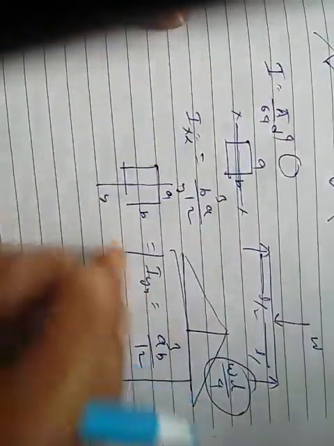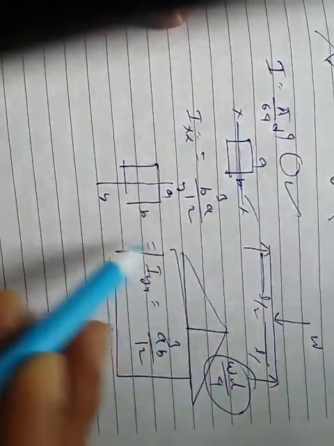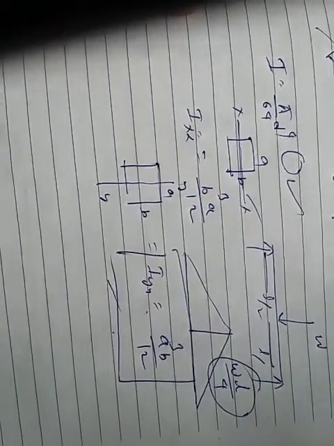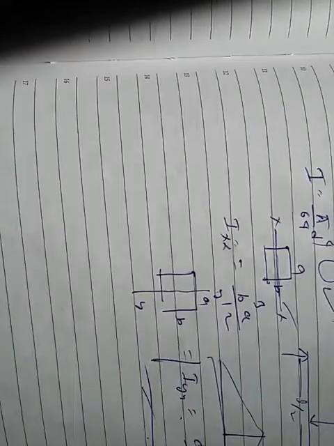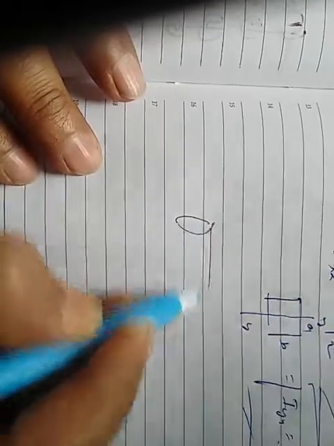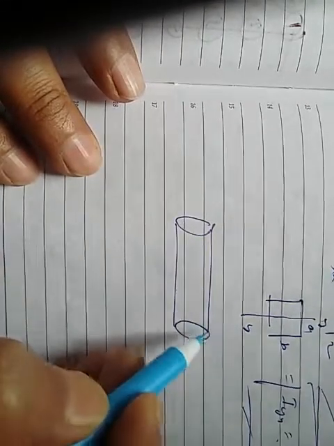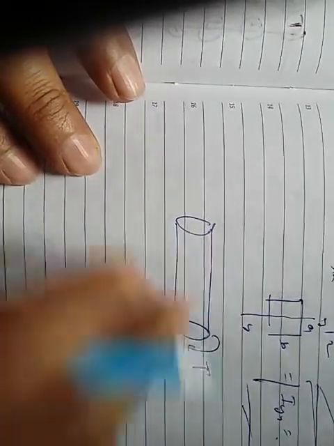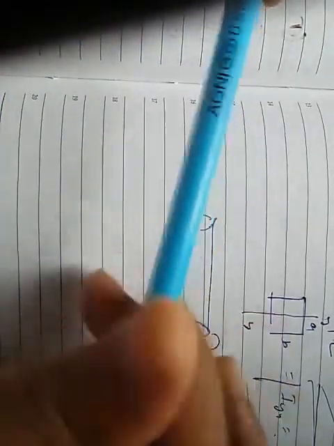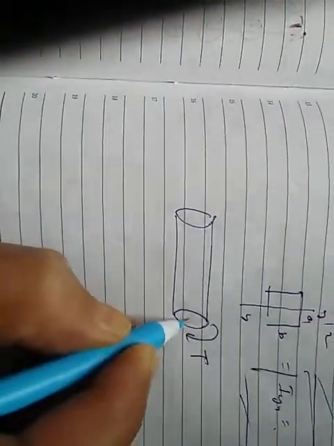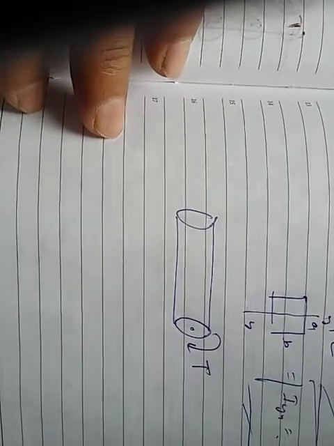Just remember, these three points are very useful in the design of structural elements. Now finally, the torsion force and torsion. This is a shaft, and we apply a torque that tries to rotate it about this axis.